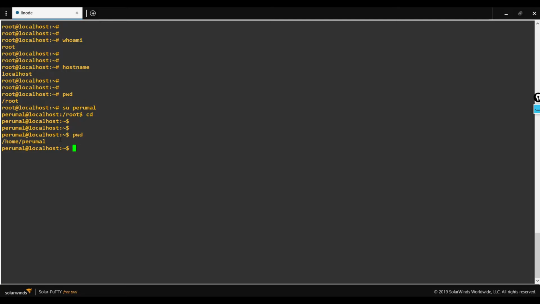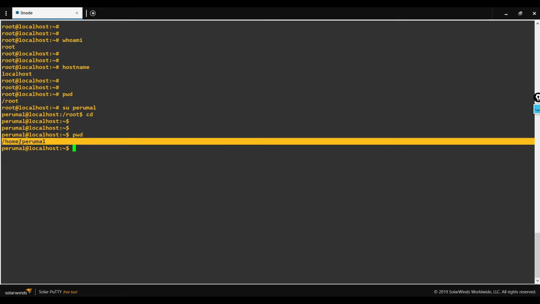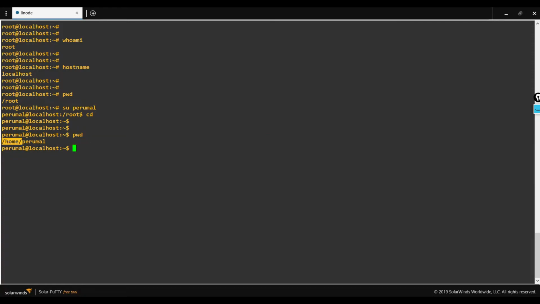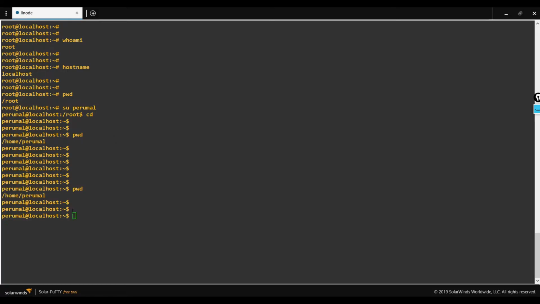For custom users, the home directory will be created inside the home directory. Also, the hash symbol and the dollar symbol differentiate the root and custom user. When you log in as either root user or custom user, by default you will land in the home directory. One of the core principles of Linux is that everything is a file.